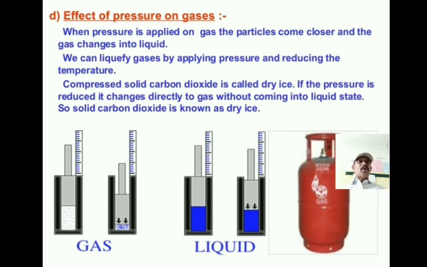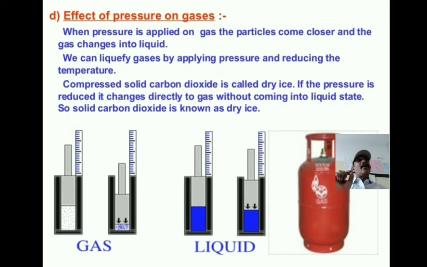In the figure, observe the gas cylinder and the piston. The cylinder is filled with gas. Observe the height of the piston using a scale. The scale shows some length of the piston. When you apply pressure, see the piston goes inside the cylinder, and all the particles come closer and change into liquid. I will give a good example here.